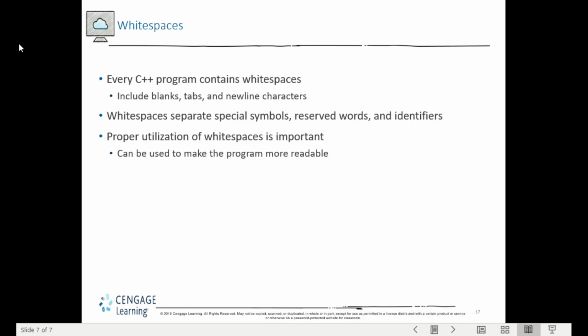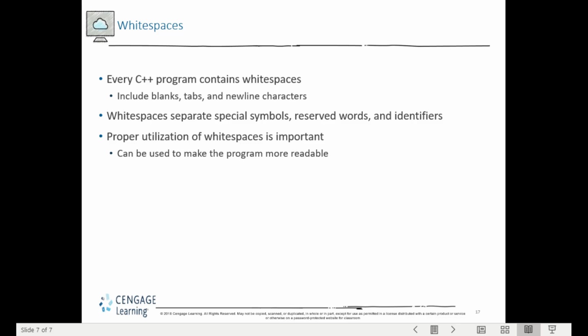This is the last component of a C++ program: white spaces. Every C++ program contains white spaces, for example blank, tab, and the new line character. The purpose of white spaces in C++ is to separate, for example, a special symbol or reserved word and an identifier.